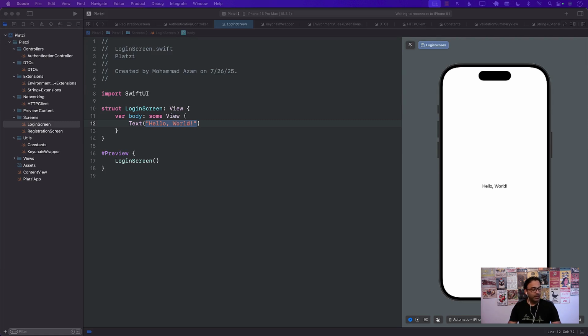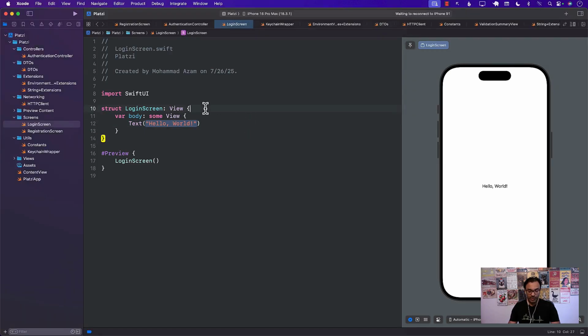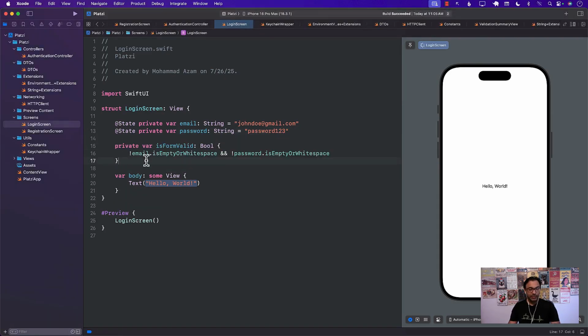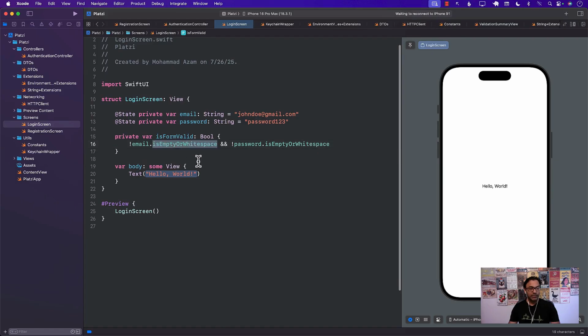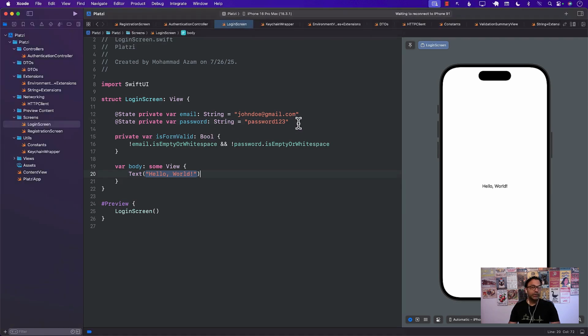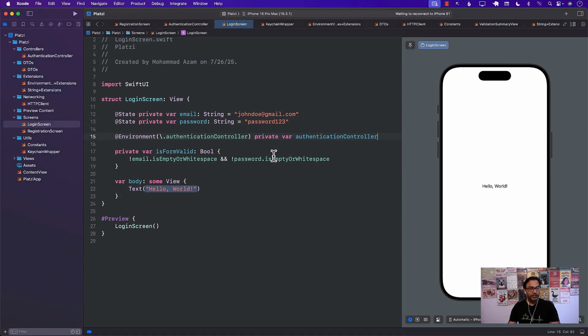What I'm going to do is I'm just going to hard code email and password. Obviously, these things will be blank. I'm just hard coding so that I don't have to type in this stuff. All right. And we can add is form valid. We can validate that the email and password you're typing in are correct, that it does contain something. We can also access our authentication controller, which is in the environment value. We can get that.